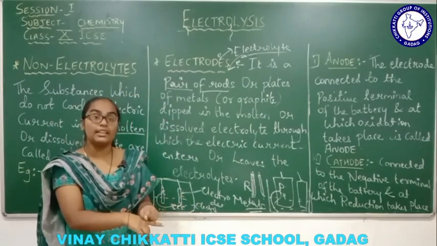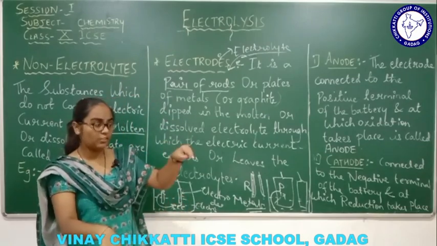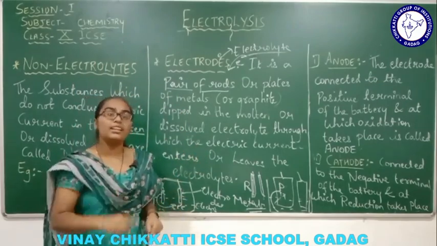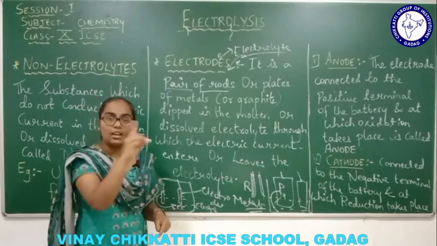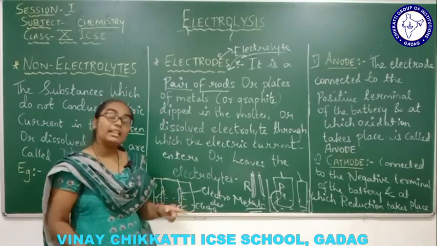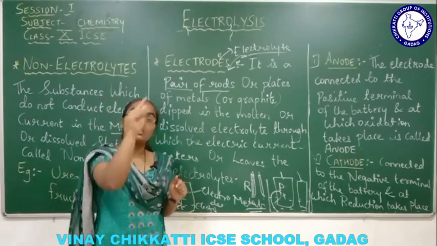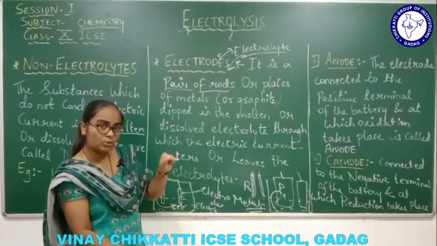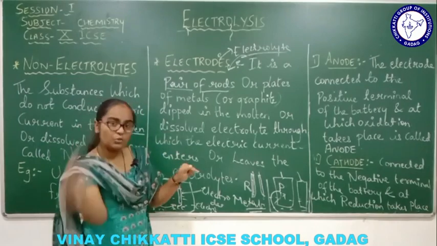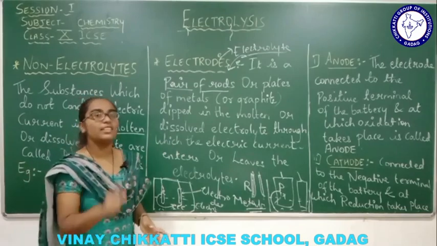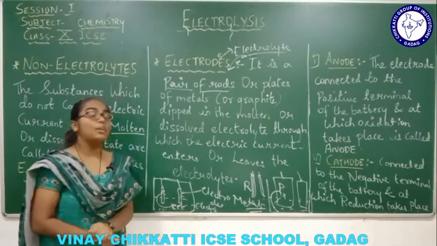Closed circuit from electrolyte to electrode, and again back from electrode to electrolyte, like a merry-go-round rotating in a circular form. In the same way, the electric current also circulates in a circular form. So this is the process of a closed circuit. Okay, that was all about the electrodes.